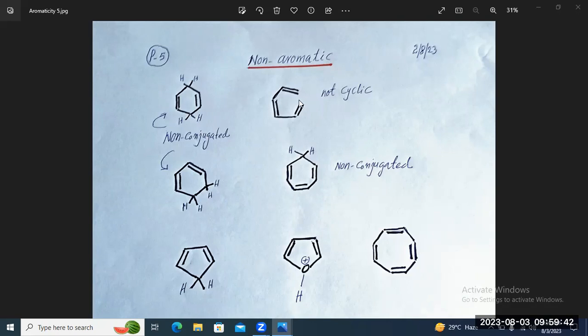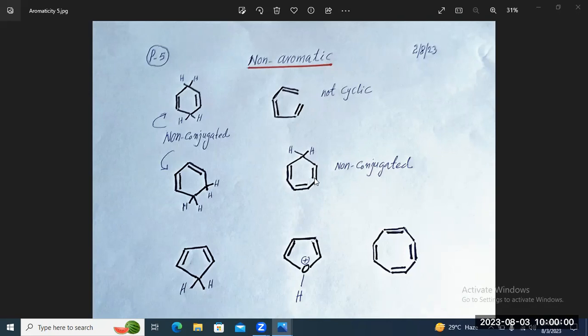Similarly, see here, this is a compound which is open, not cyclic, so it does not fulfill the condition of aromaticity. So non-aromatic.